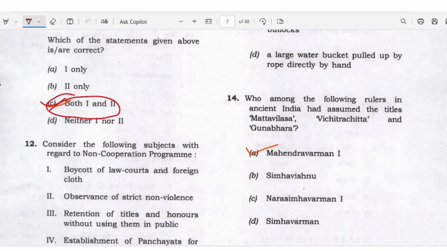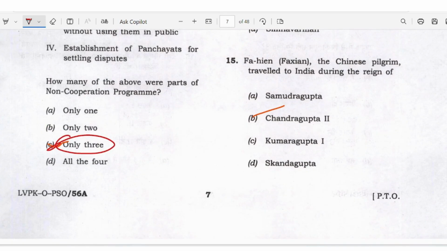Who among the following rulers in ancient India assumed the titles Mattavilasa, Chitrakarapuli, and Gunabhara? Here the answer is Mahendravarman I. Okay. Fa-Hien, the Chinese pilgrim, traveled to India during the reign of Samudragupta or Chandragupta II. Here the answer is Chandragupta II.